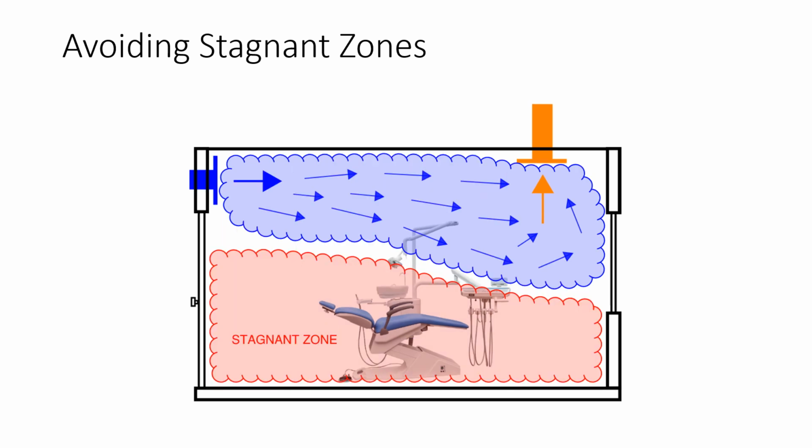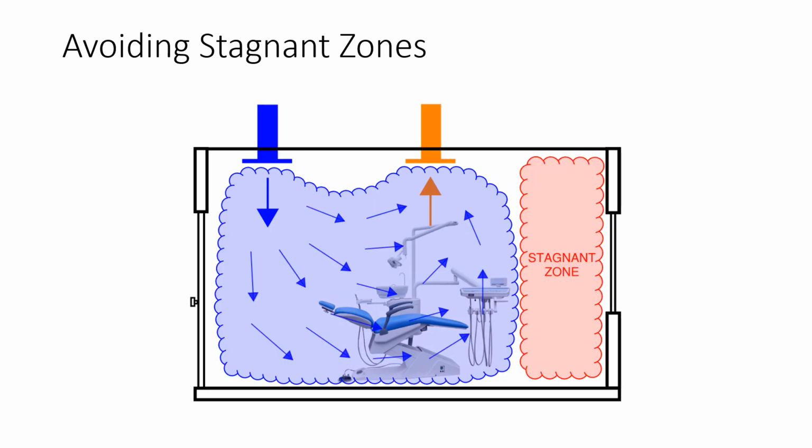If we make one simple change by moving the supply diffuser from the ceiling to the side wall, we can see that we create a large stagnant zone in the lower portion of the room, which in this case is the part of the room that needs airflow the most. We may have the flow rate we need to achieve the required air changes, but we're not actually changing the air in the occupied space where it's needed most. Having a stagnant zone like this means that aerosols can linger and accumulate to dangerous levels.